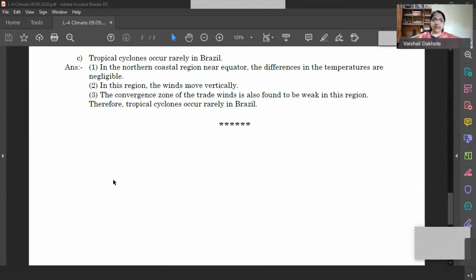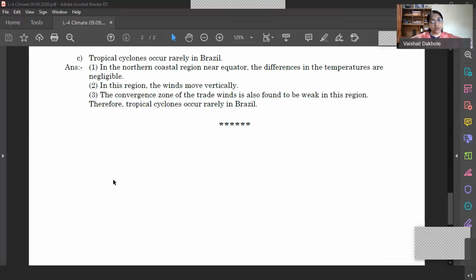The reason behind this is that the northern part of Brazil is the equatorial region. The equator passes through the northern part of Brazil. Therefore, from 0 to 5 degrees north and 5 degrees south, the equatorial belt, this region experiences very high temperature. Throughout the year, the region receives perpendicular sun rays. As the sun rays are perpendicular and the temperature is very high throughout the year, there is no fluctuation in temperature. Continuously the temperature ranges between 28 and 30 degrees Celsius.